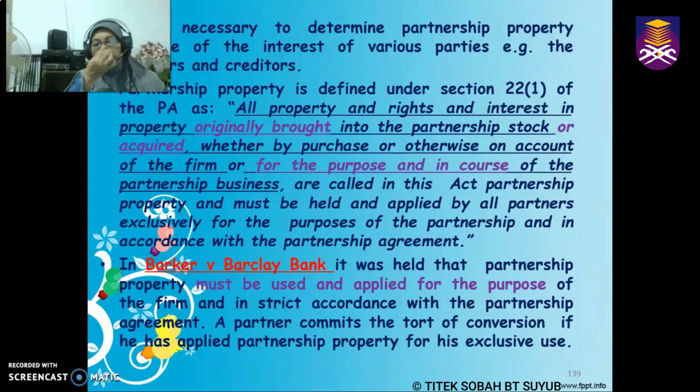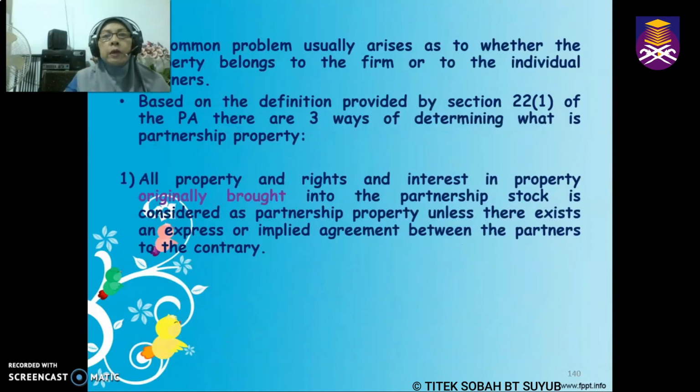And in Barker versus Barclays Bank, the court held that partnership property must be used and applied for the purpose of the firm and in accordance with the partnership agreement. So if a partner makes use of the property as his own property, this is considered as committing the tort of conversion. And this is wrong, and you need to account to the said firm. So the common problem that arises is whether the property belongs to the firm or to the individual partners.